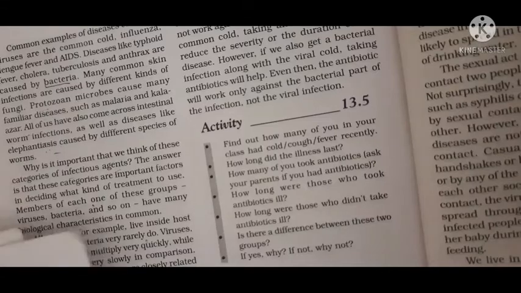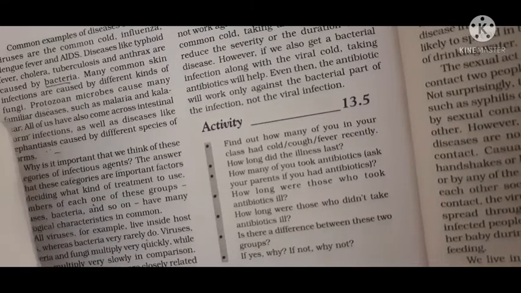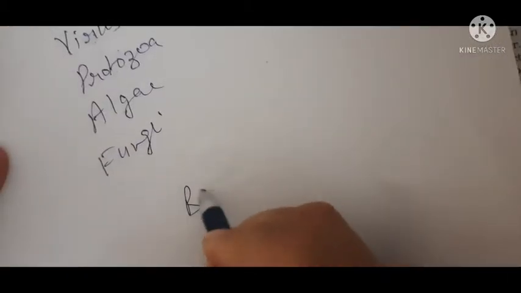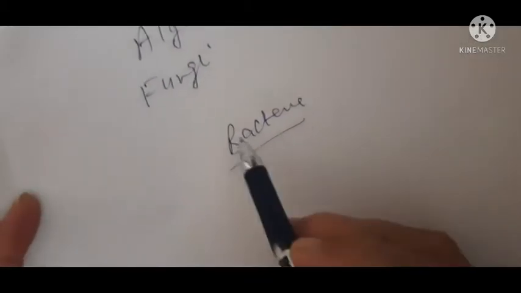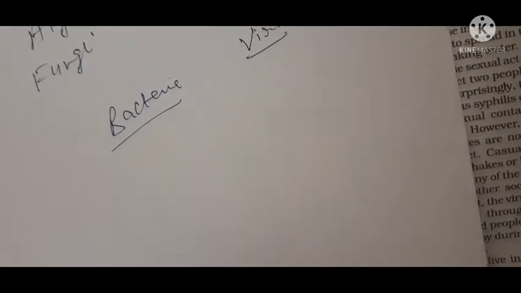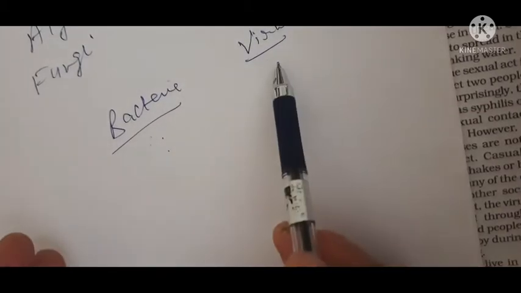So it's very simple. Like I just told you, viruses live inside the host, whereas bacteria don't. Now, all the life processes of bacteria, suppose this is a bacteria. Bacteria have different species, but all the bacteria have more or less the same life processes. And all the viruses have the same processes. So the life processes of bacteria are different from those of viruses.